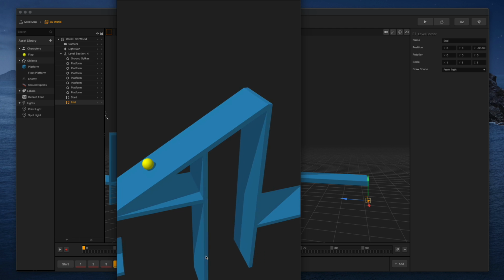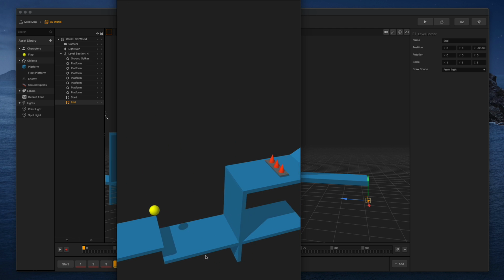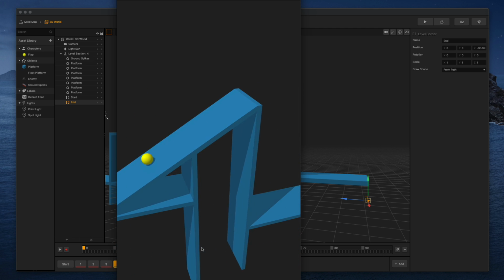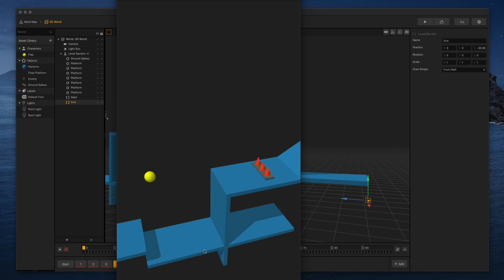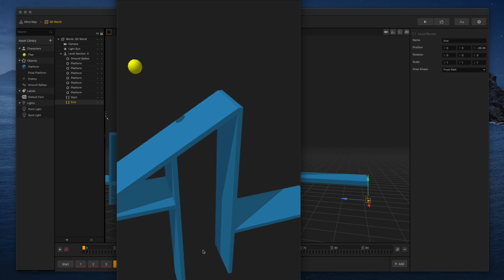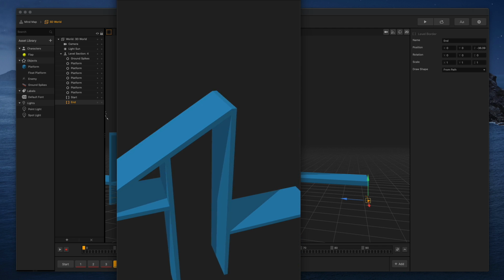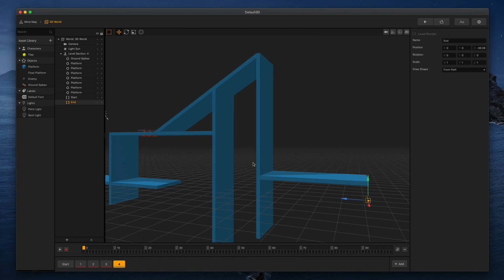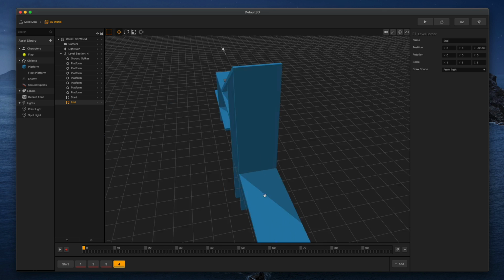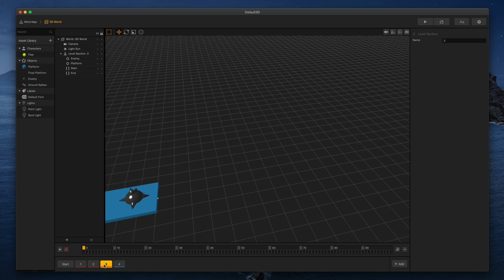All right, we got 3 jumps, so we're good there. All right, then we could have something there. That's 3 jumps. All right, so I think this mechanic is definitely going to work. And there we had a little collision issue there. Okay, cool. So I think this could be a pretty fun game.